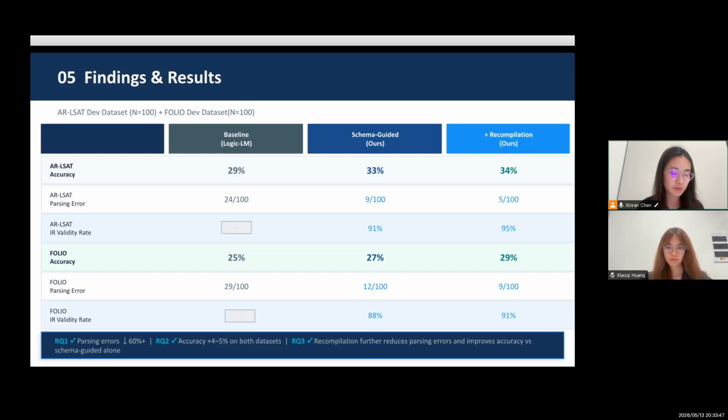We also achieve 90% IR validity on both datasets after recompilation. Overall, these results support all three research questions. Our framework improves executability, reduces parsing failures, and consistently outperforms the Logic-LM baseline across both benchmarks.